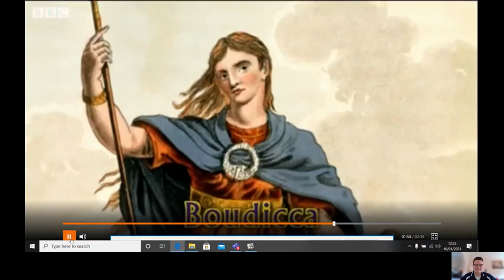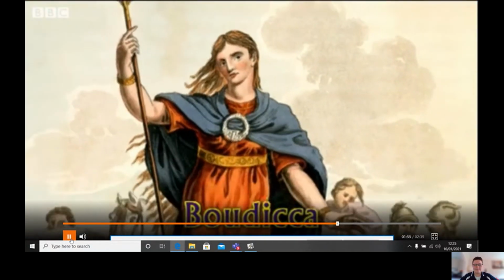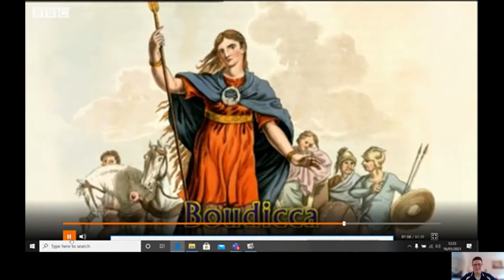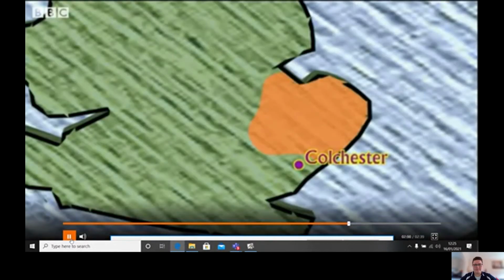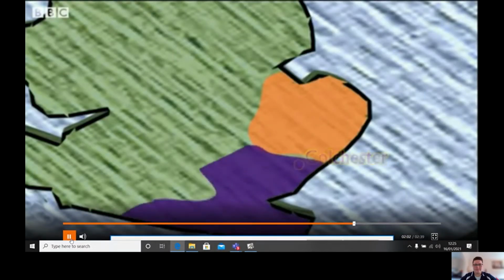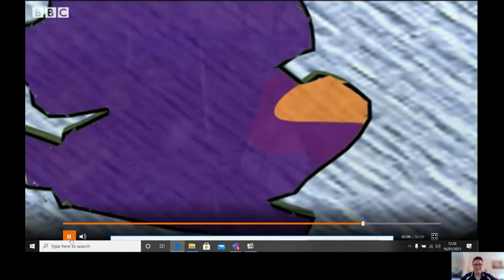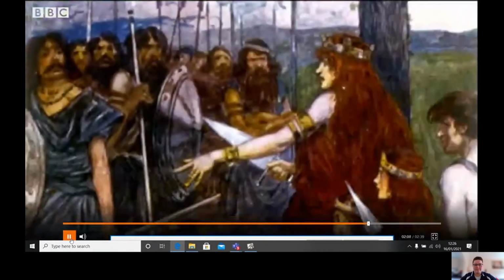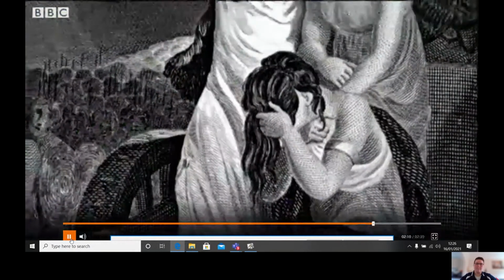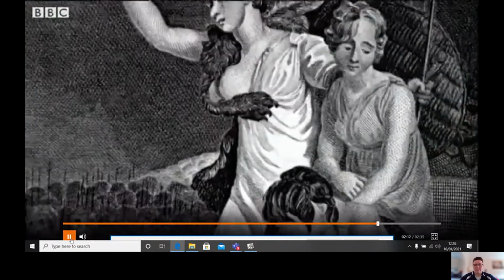Boudica was queen of the Iceni tribe, a group of Celts who lived north of Colchester. When the Romans first conquered Britain, they left the Icenes alone. But when Boudica's husband died, everything changed. They took the Icenes' land, whipped Boudica, and attacked her daughters, forcing her to take revenge.